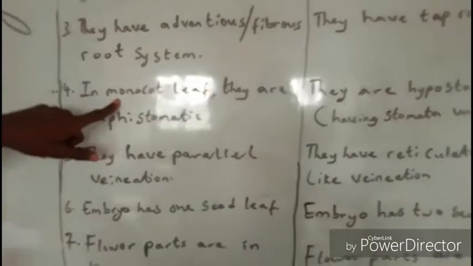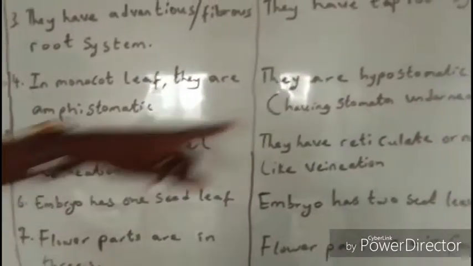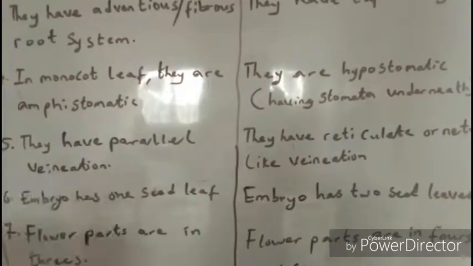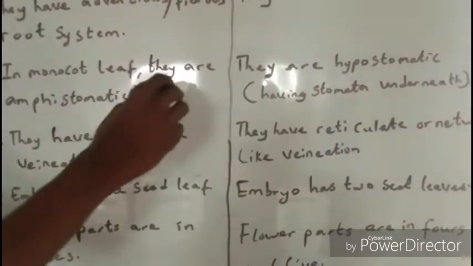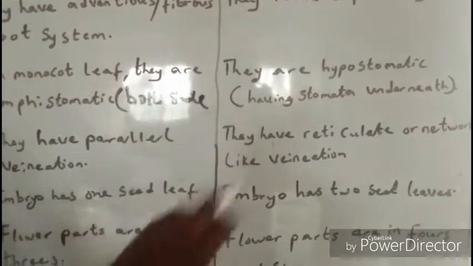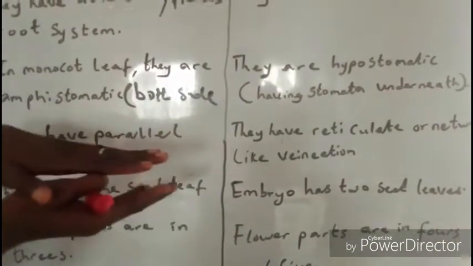For monocot, their leaf has what we call amphistomatic. And this one has what we call hypostomatic. Amphistomatic means they have stomata on both sides. The stomata is on what? Both sides of the leaf. While for hypostomatic, it's on what? Underneath the leaf. Let's quickly look at that in a diagram.